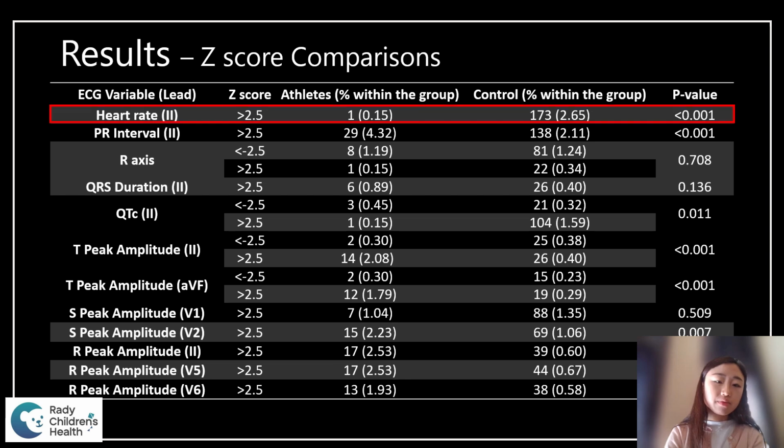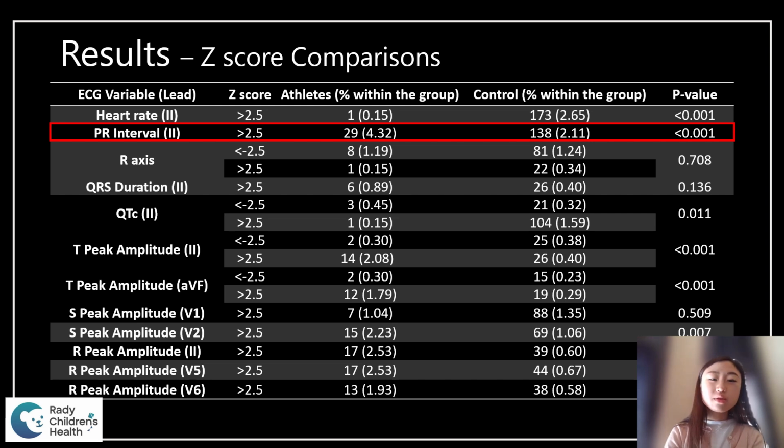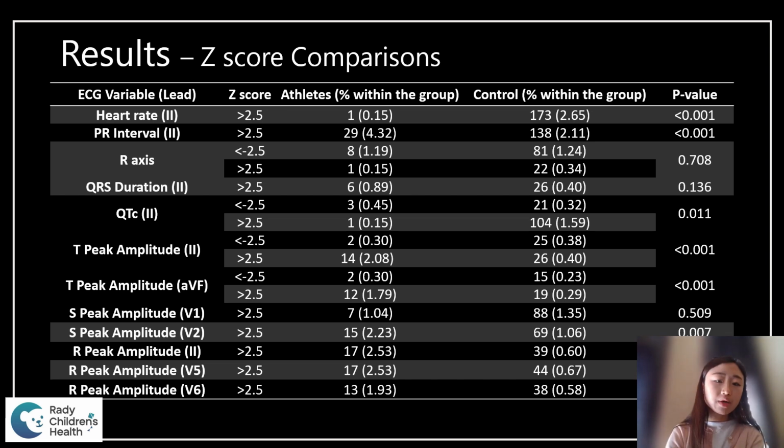We define the z-score of -2.5 to 2.5 as normal range. For the athlete group, most of the findings between the two groups are statistically significantly different, and those include the heart rate, the PR interval, the T wave peak amplitude, and the R wave peak amplitude. And as we can see here, for the heart rate, there was only a small number of athletes that had heart rate over 2.5 range,